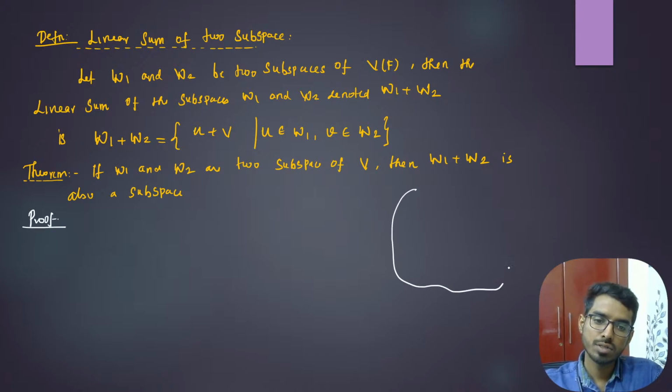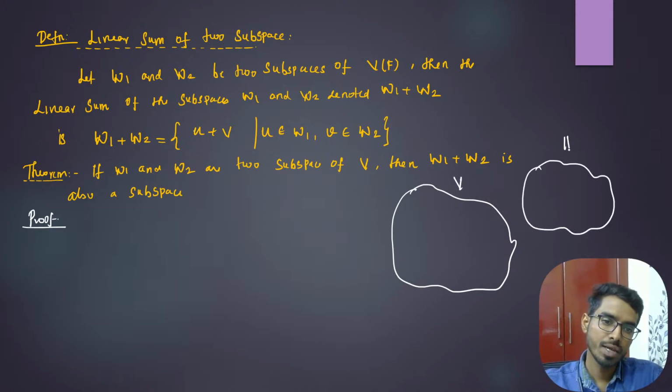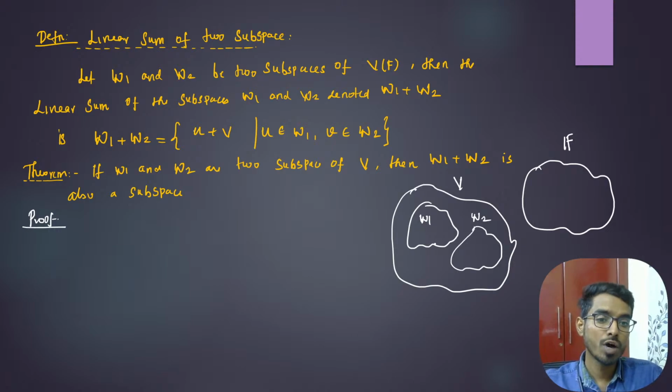So what I have is a set V and a field F. I'm taking two subspaces, W1 and one more subspace, W2. Now I'm going to form W1 plus W2. Remember that already W1 and W2 are subspaces. Then the sum of two subspaces is also a subspace. Right? Okay. Now, what is W1 plus W2?